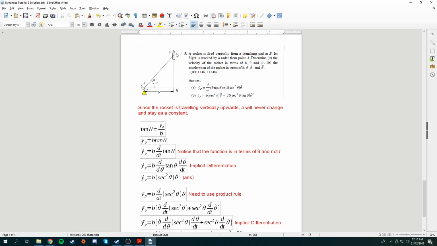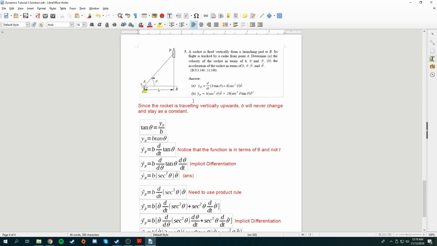We can relate this Y and B and theta with trigonometry. So I use tangent theta equals Y_P over B. I'll bring B over to the other side so I can make Y_P the function. Once I get Y_P, I can differentiate this in terms of time, because velocity is the time derivative of the position.